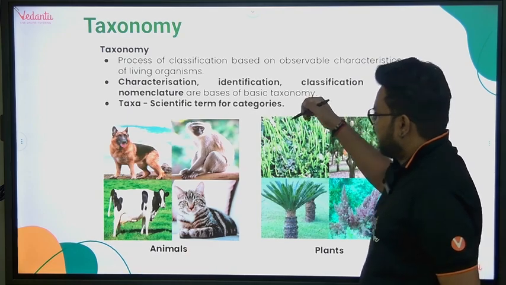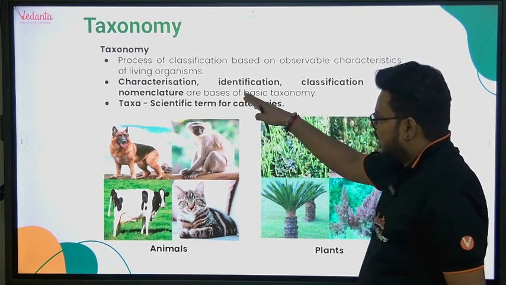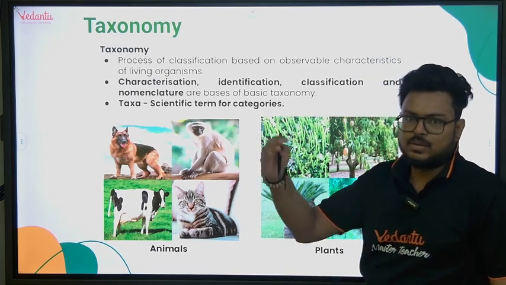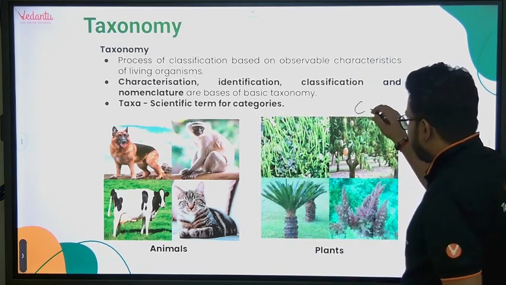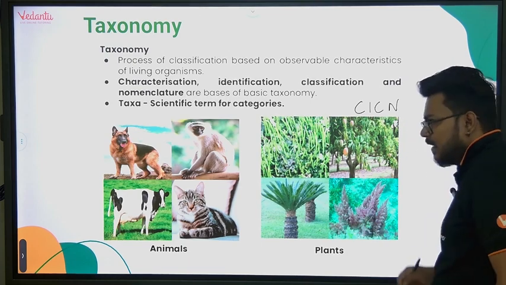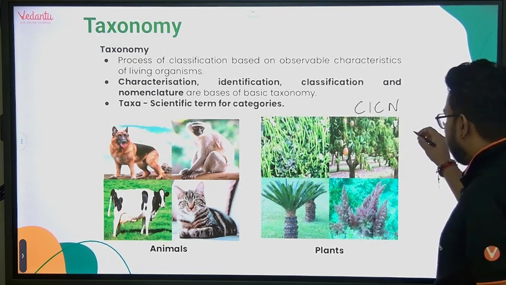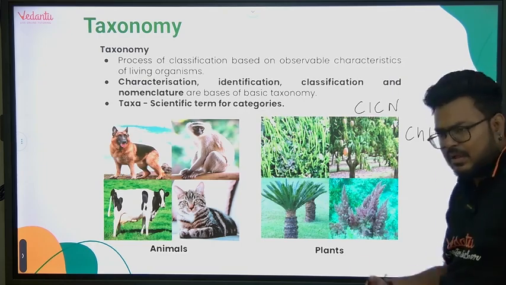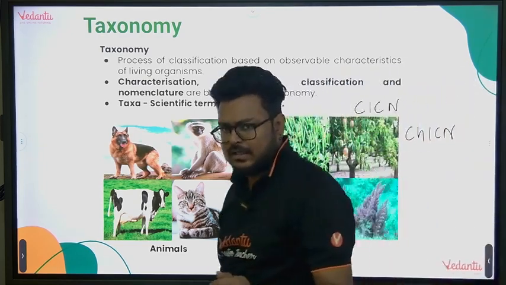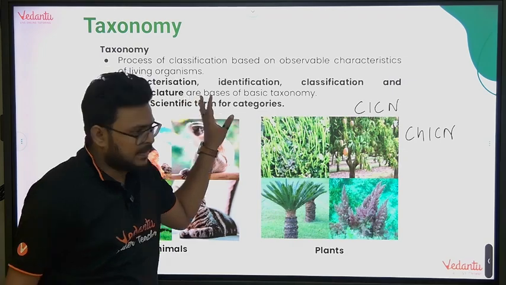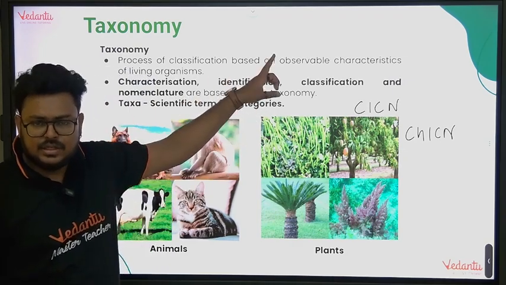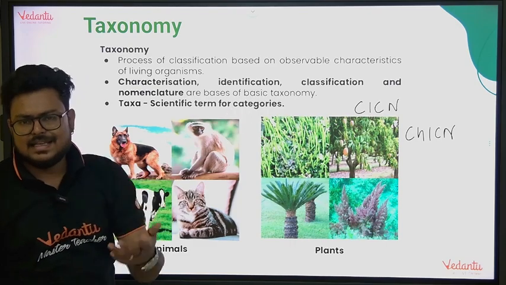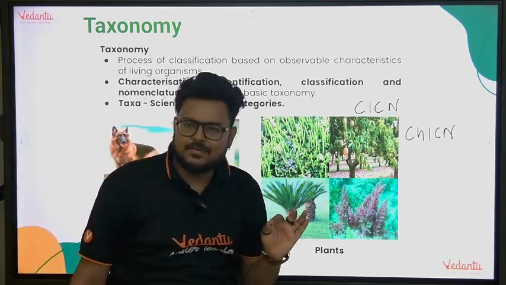So again I am repeating: characterization, identification, classification and nomenclature. These four things majorly form what? Taxonomy. You should know the sequence CICN, or since we have double C's, you can make a trick of your own, whatever you want. You should remember the sequence properly: characterization, identification, classification and nomenclature. Or CICN is also fine.